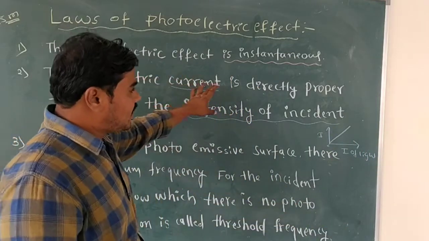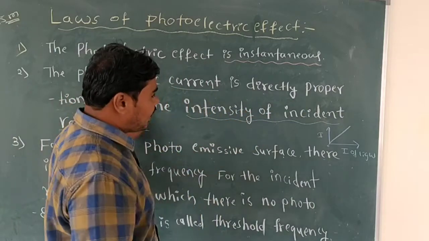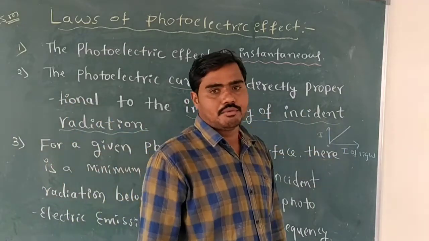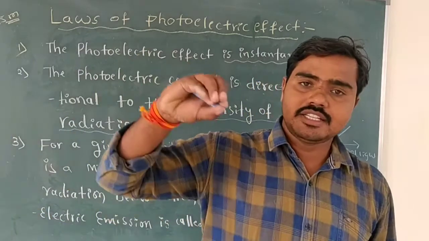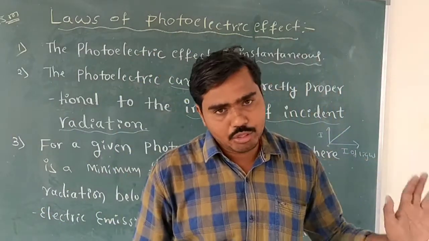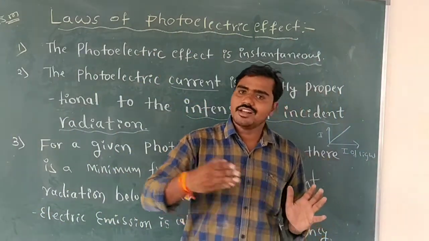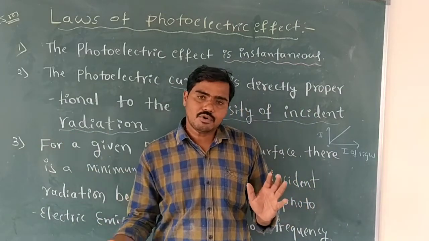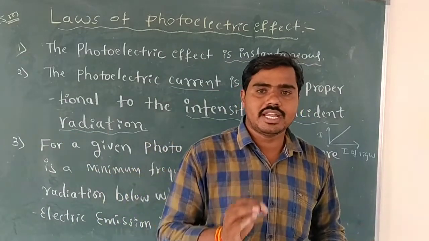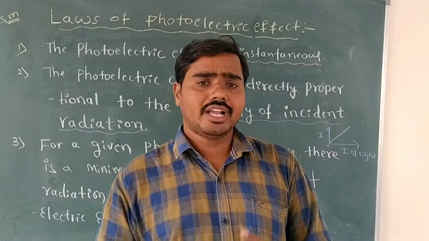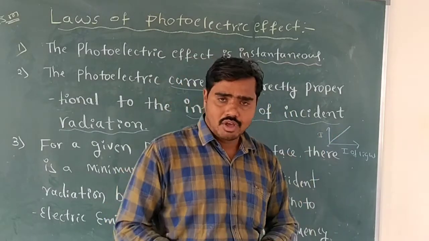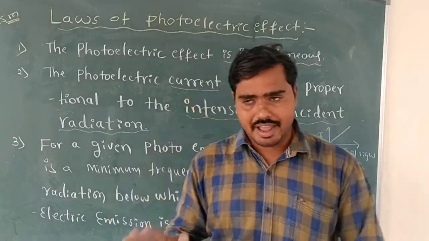When you increase intensity of incident radiation on the cathode plate, liberated electrons also increase and photoelectric current also increases in the circuit. Okay, this one is the main law in the photoelectric effect.